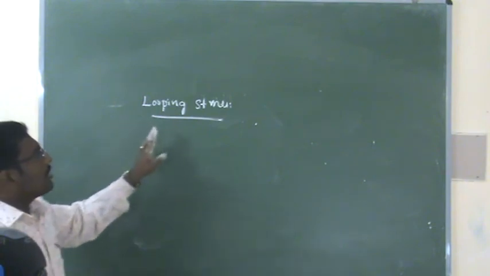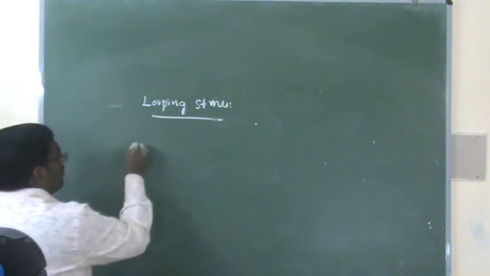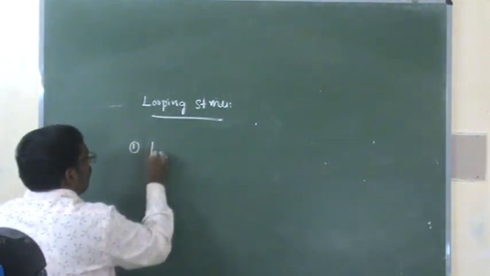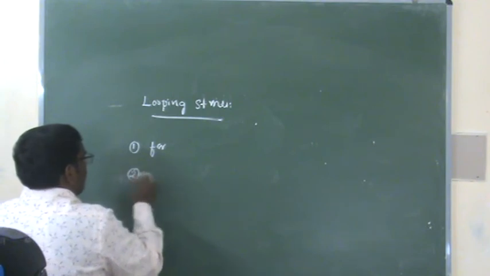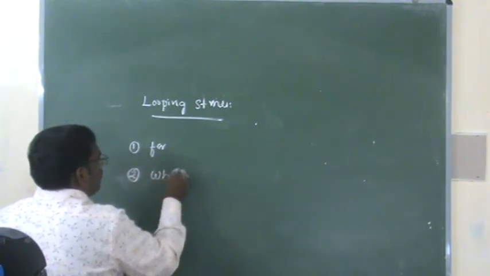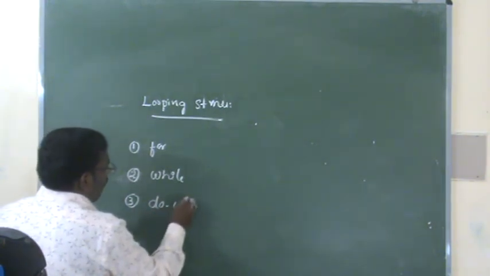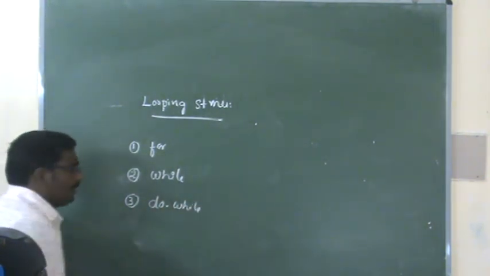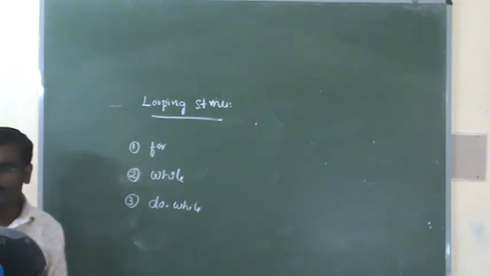In those situations we use the looping statements. There are 3 different looping statements in C++. One is for, second is while, and third is do while. These statements we call looping statements.